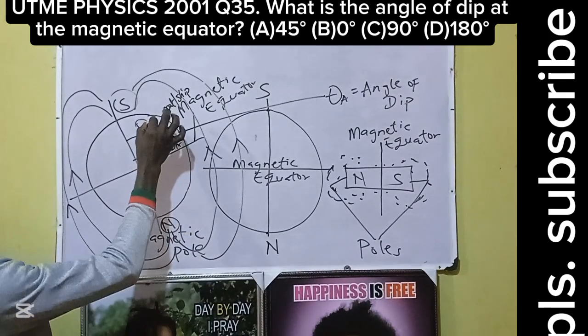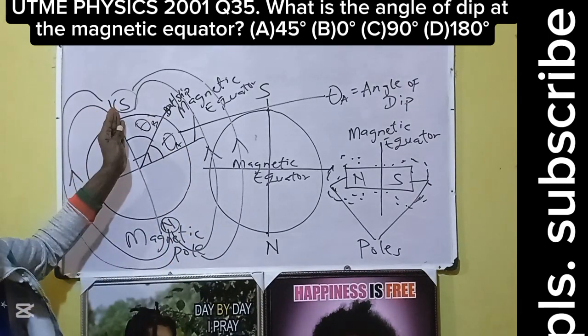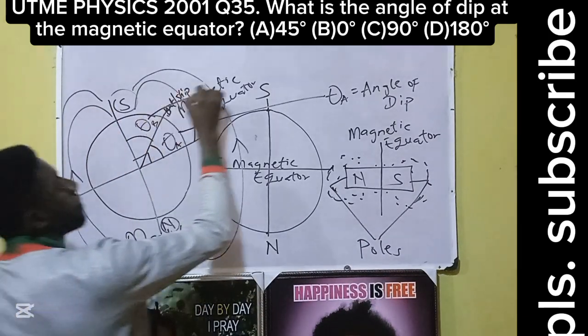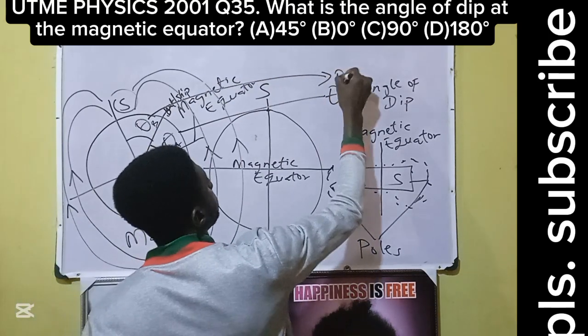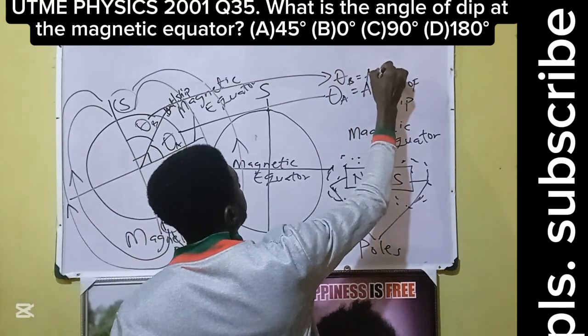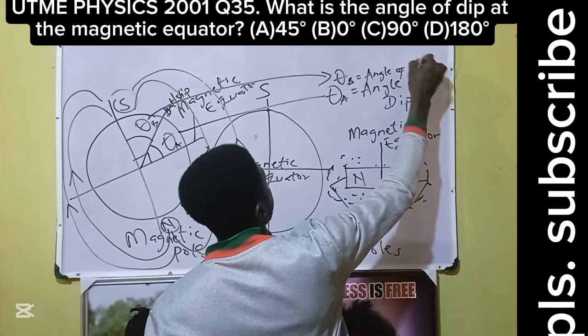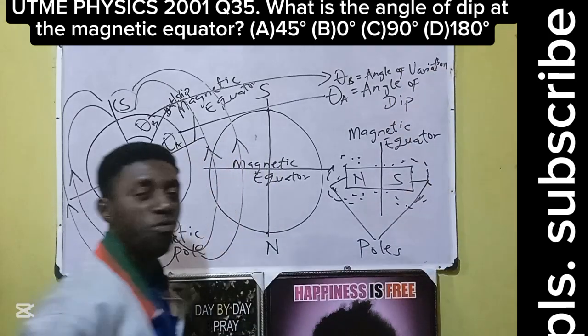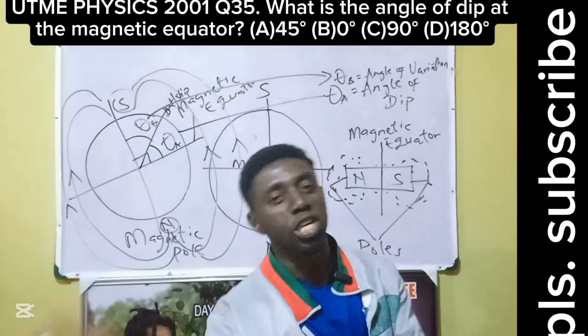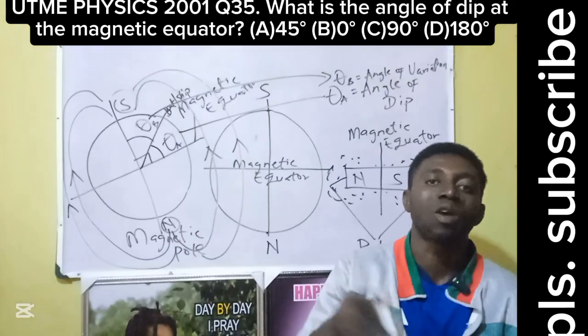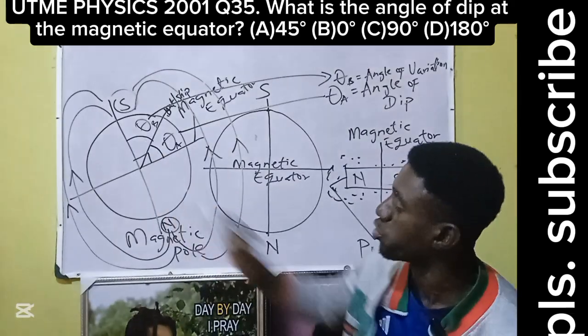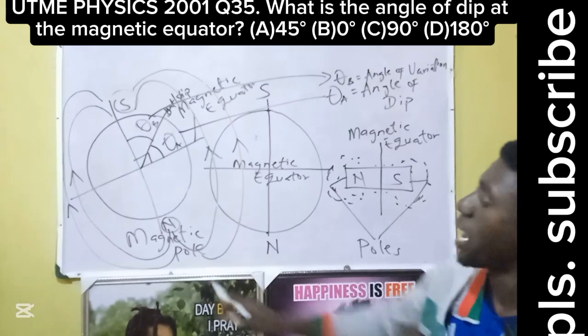While this one that starts from what we would have called the vertical axis is the angle of variation, or angle of declination. Angle of dip, or angle of inclination. See here, there is inclination. Are we together?